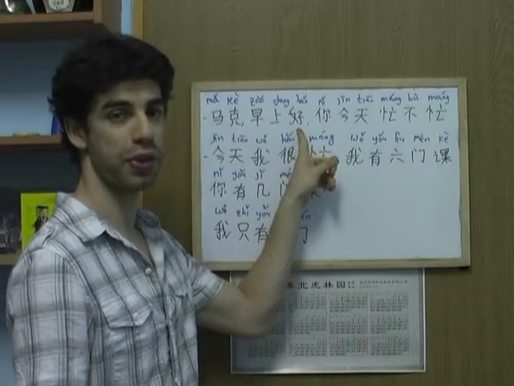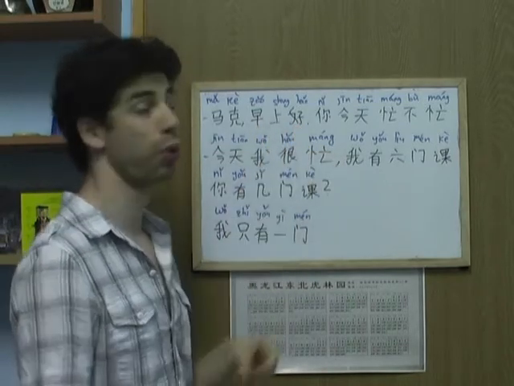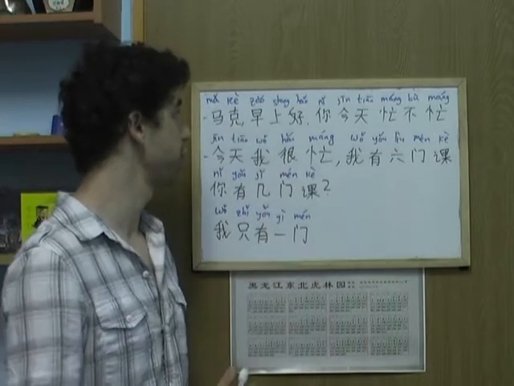How we've met before, it means good. 早上 means morning. So this combination here means good morning.